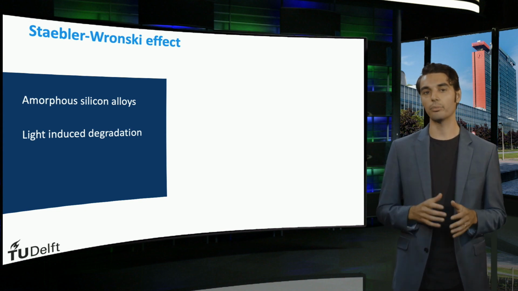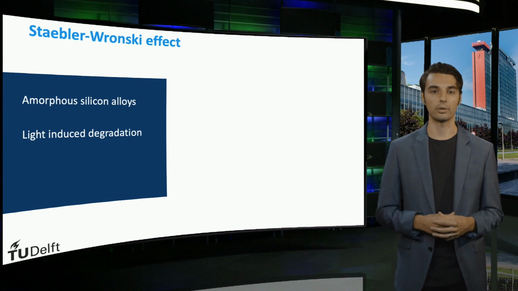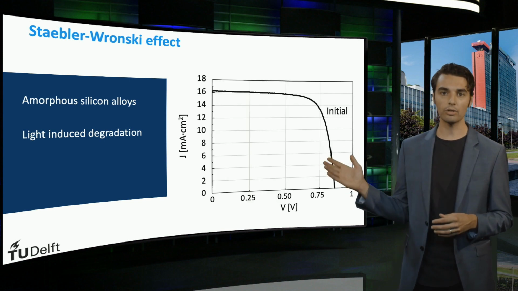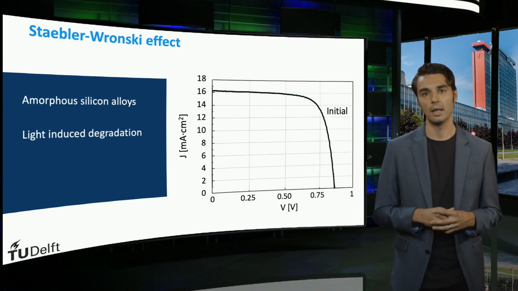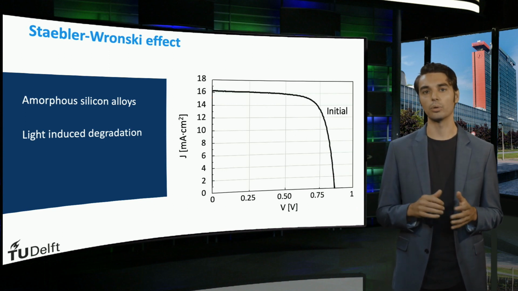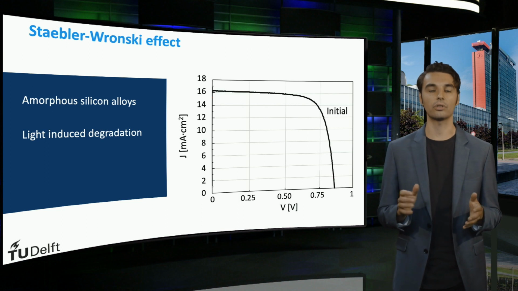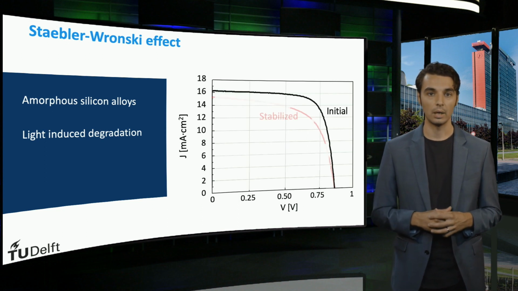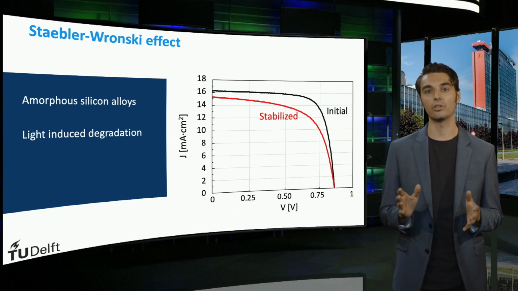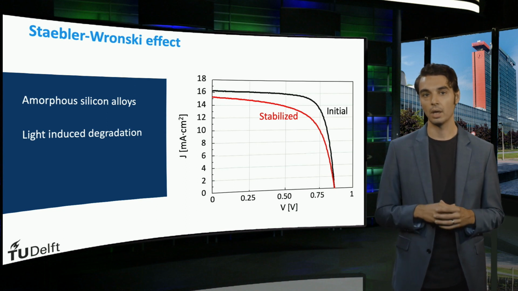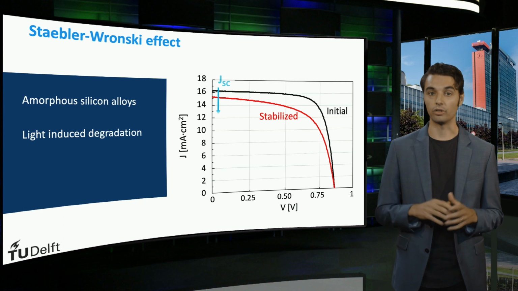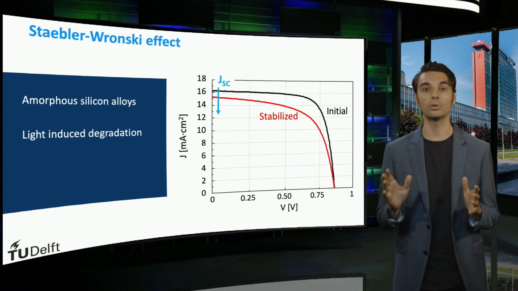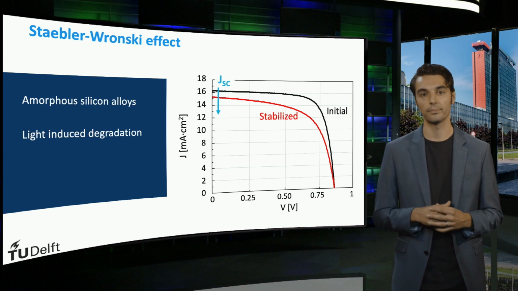Let's look at the performance of an amorphous silicon solar cell. This figure shows a JV curve with the initial performance of such a solar cell. After about 1,000 hours of illumination, the efficiency of the cell stabilizes. We now introduce a stabilized efficiency of the same cell. We can see that the VOC is not significantly affected. The JSC, on the other hand, decreases due to the reduced charge carrier collection.